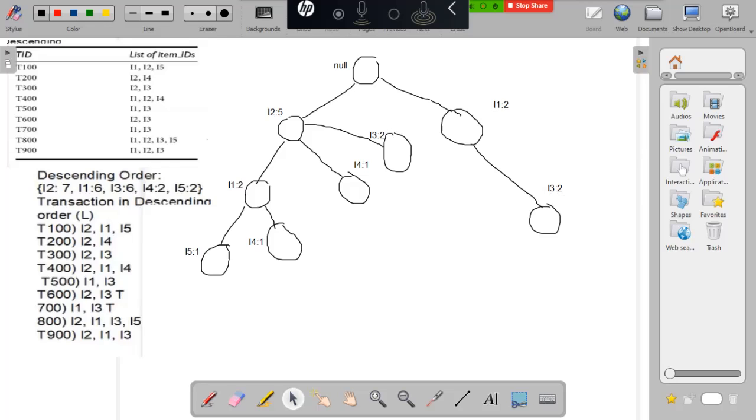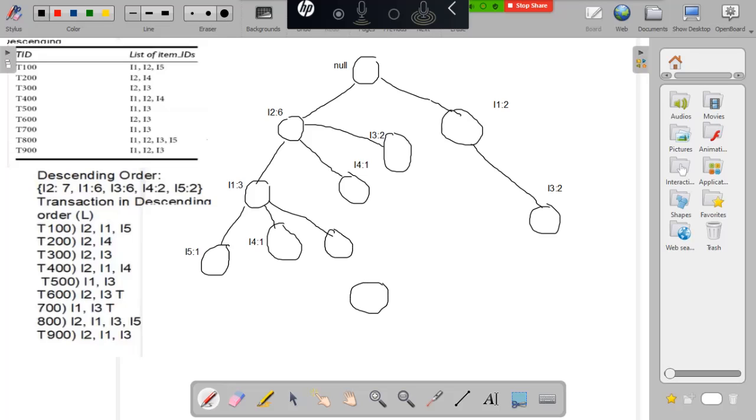Now I have to take the eighth transaction: I2, I1, I3, I5. I2, I1 is there. So for I2, I'm increasing the count to 6. For I1, I'm increasing the count to 3. So what do I have to attach here? I have to attach I3. After I1, there is no I3, so I'm attaching it as a separate node.